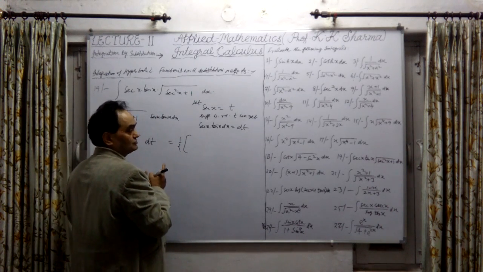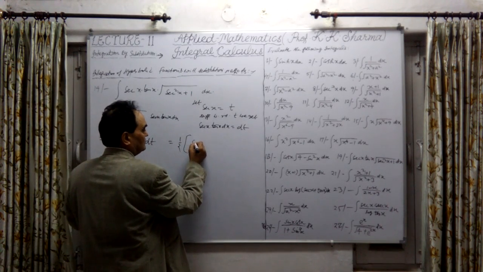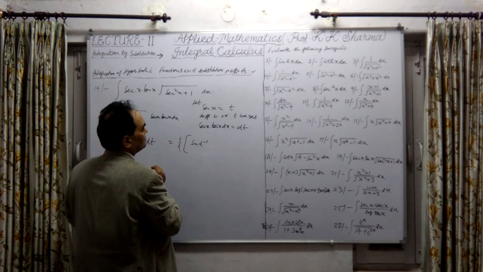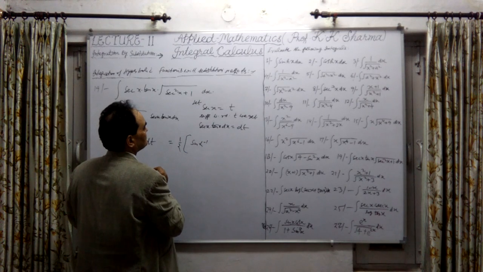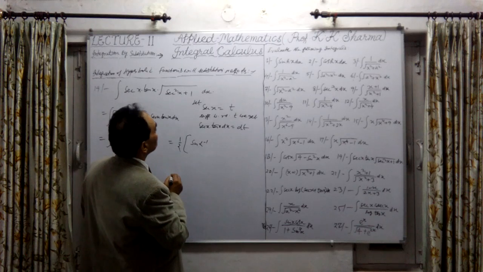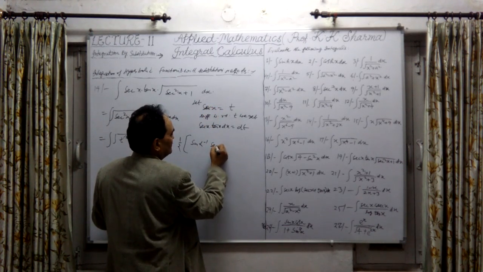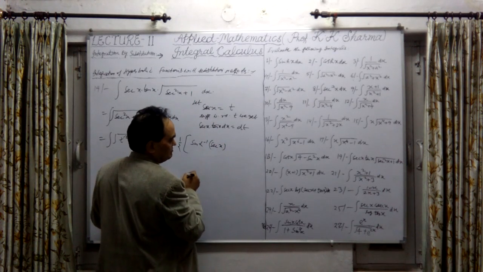Okay, so we have to substitute the inverse. So it will be sin hyperbolic inverse. Theta means t, and t means secant x. Sin hyperbolic inverse secant x. It will be in this way.